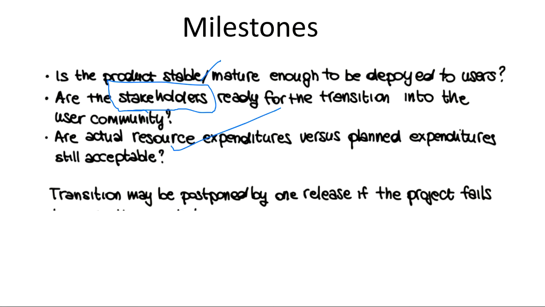And if these milestones are not reached, then what will happen? You keep on developing. The transition will not happen, meaning the project will not go into the next phase. The project will not be deployed, and it will keep revolving in the bug cycle between the developers and the testers. And that is a very important phase of a project.